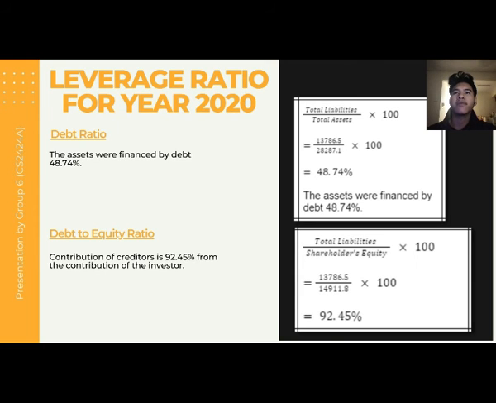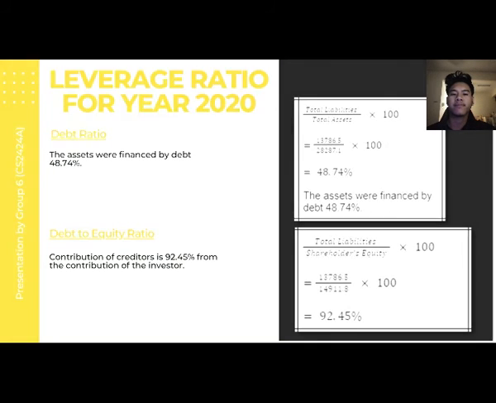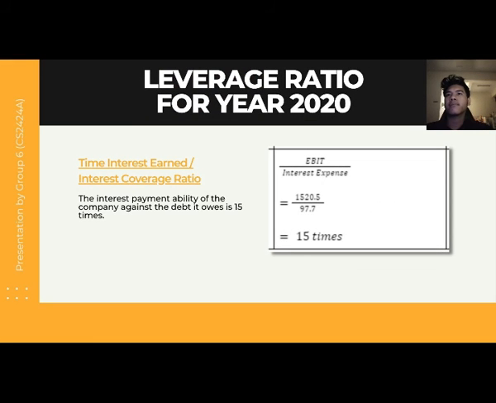By using the same formula, we get the answer 92.45%, which means that the contribution of creditors is 92.45% of the contribution of the investor. Next, time interest earned. By using the same formula, we get the answer 15 times, which means that the interest payment ability of the company against the debt it owes is 15 times.